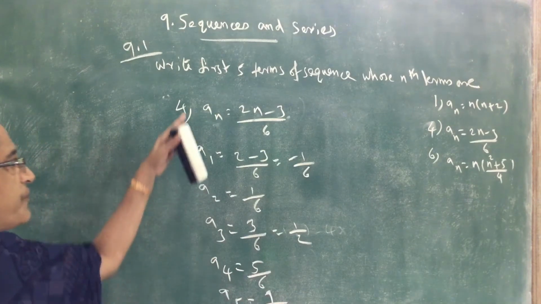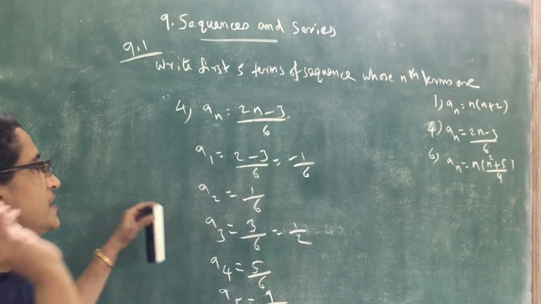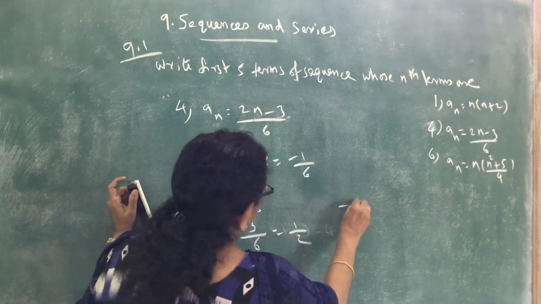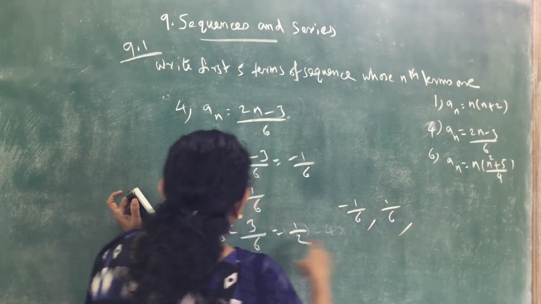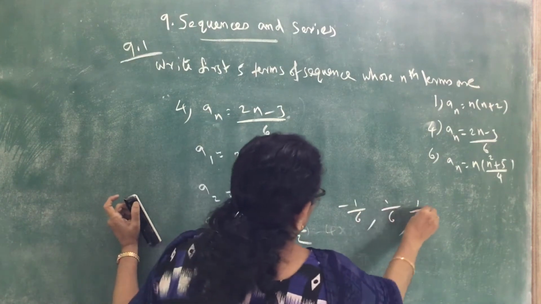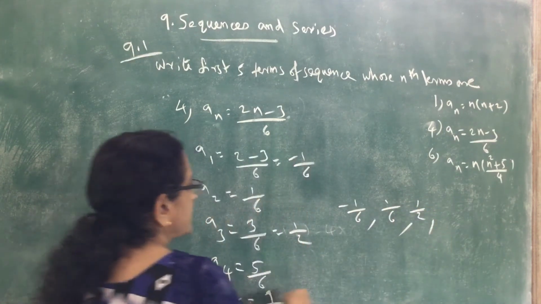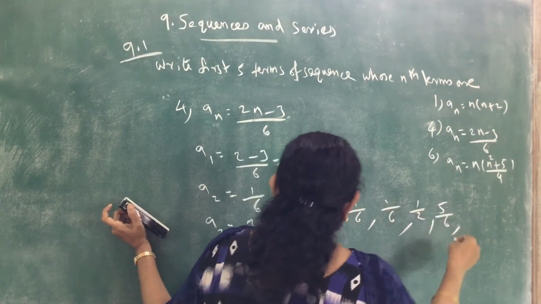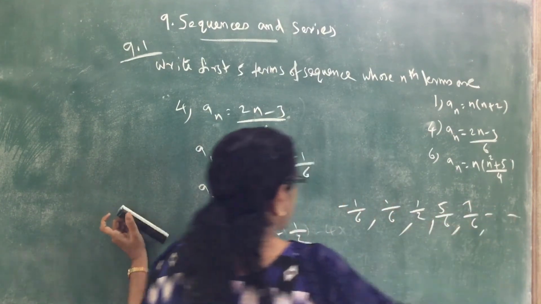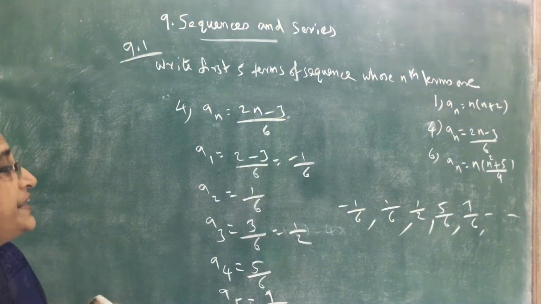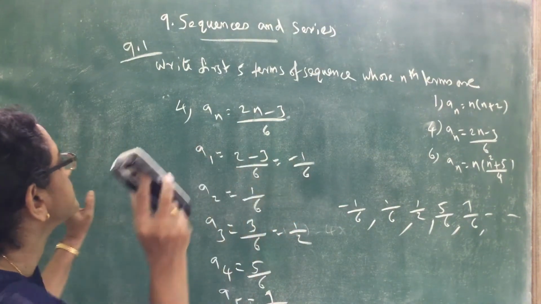So these are the first 5 terms of the sequence. That is, first term negative 1 by 6, second term 1 by 6, third term 1 by 2, fourth term 5 by 6, fifth term 7 by 6, etc. These are the first 5 terms of the sequence. Next, the sixth one.